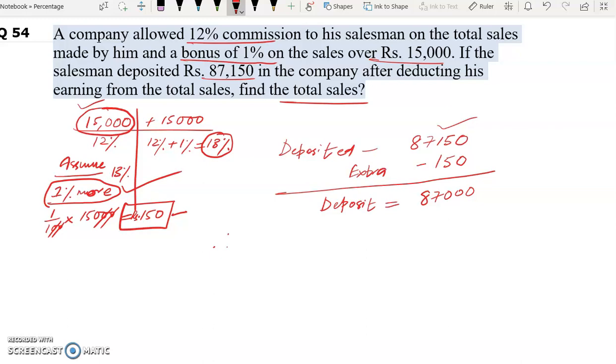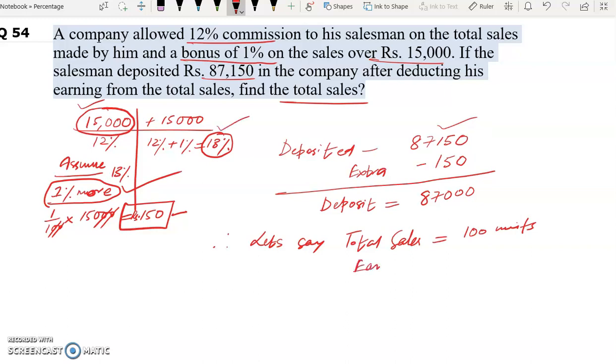13%. Now let's say total sales is 100 units. If total sales is 100 units, 13% commission is given to the salesman.